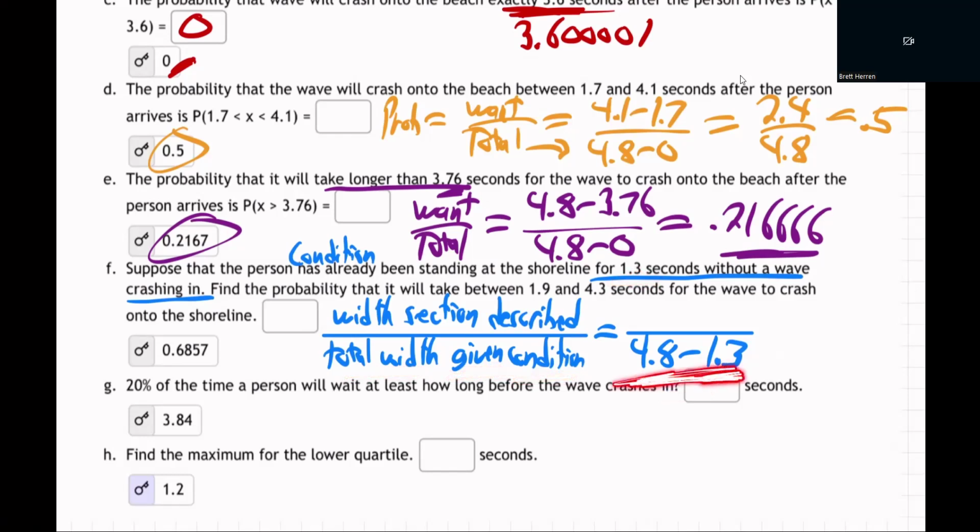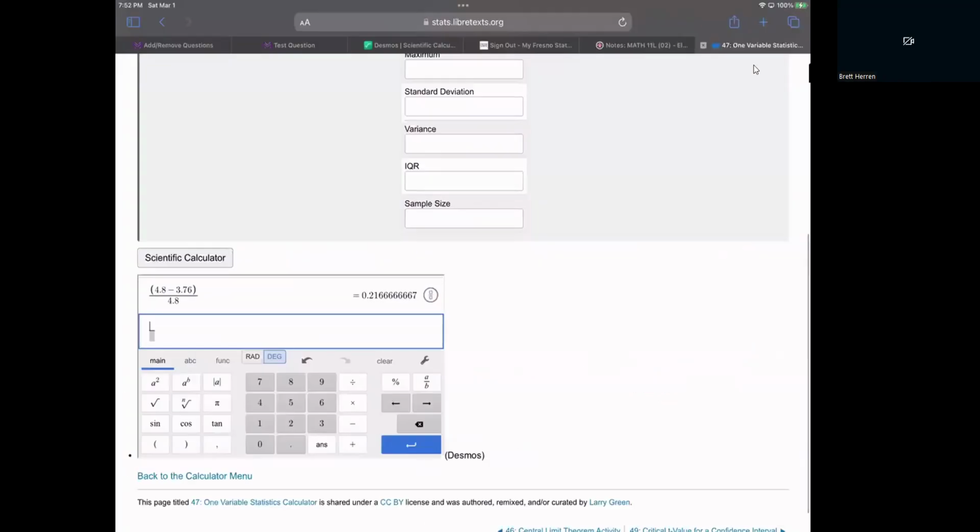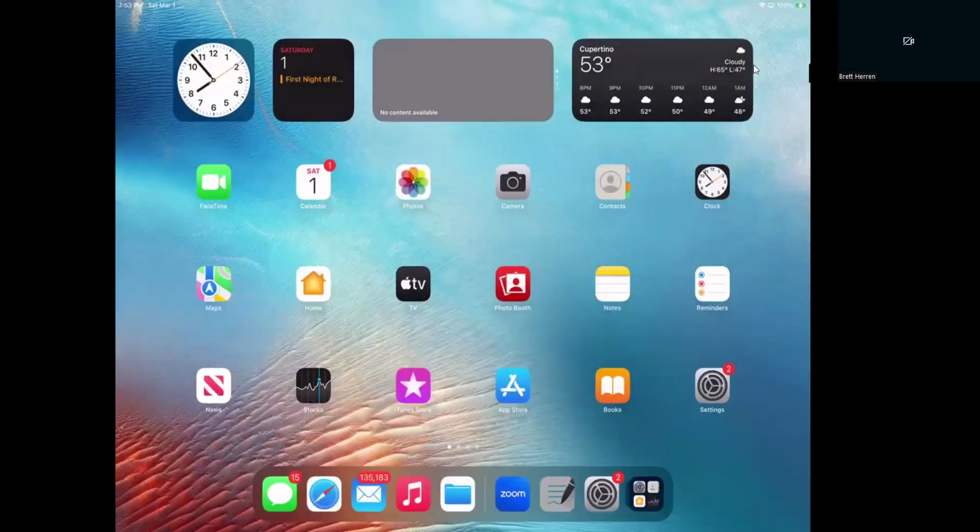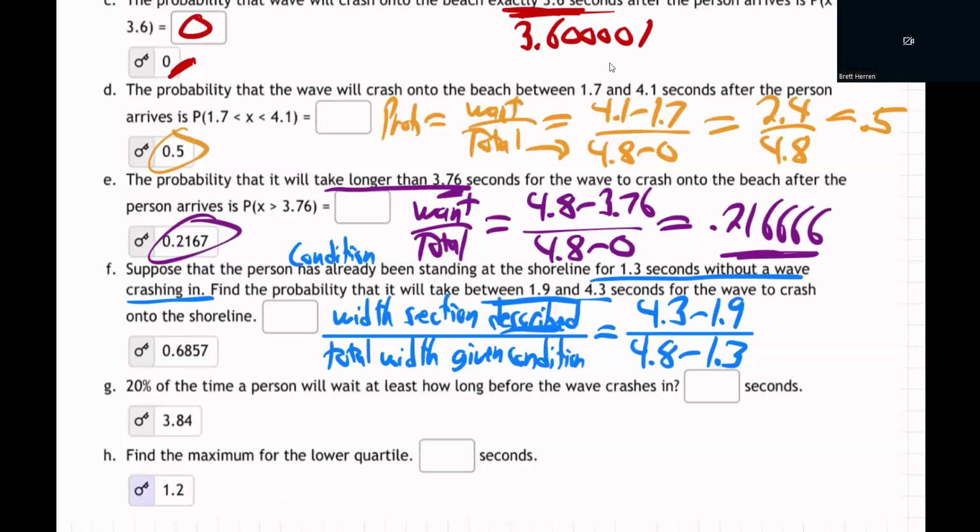It's going to come somewhere in that time interval, given the condition that we've already been there 1.3 seconds without a wave coming. And then the top is what's being described. You want it between 1.9 and 4.3. So there we go. Let's go to the scientific calculator. 4.3 minus 1.9, over 4.8 minus, was it 1.3, I think? 0.6857. There it is. Yeah, so that makes sense now.